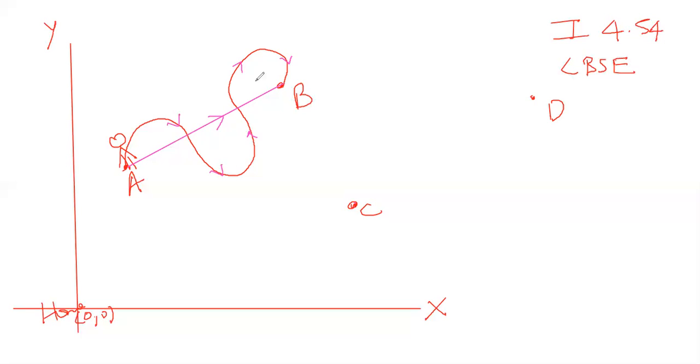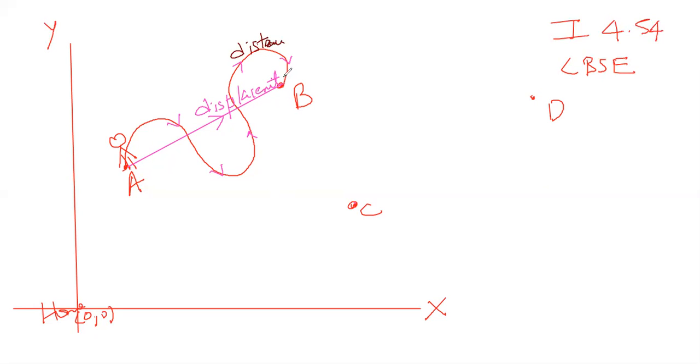This is how generally we travel. We don't go straight because there are so many buildings. We take turns, we go like this, and we reach this point. Only aeroplanes can go straight. Or if you are traveling on a freeway or a highway, like the Mumbai Pune highway, then you would be going straight. Otherwise, you generally travel with a little bit of curves at least. This pink straight path is called displacement. And what is this red path? This red path is your distance. Is that understood? Right.